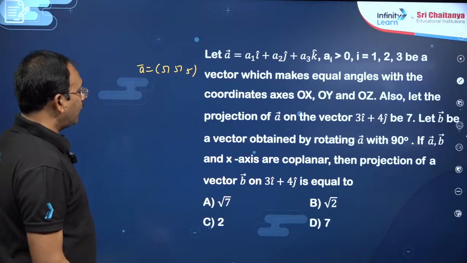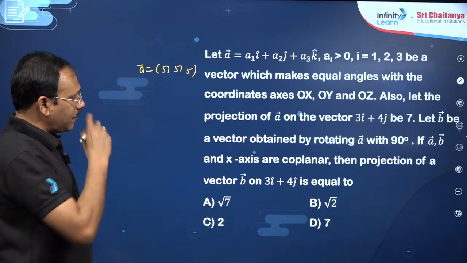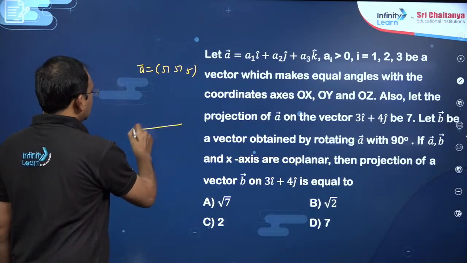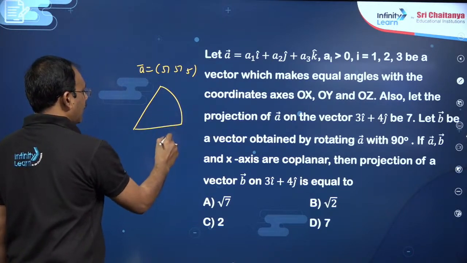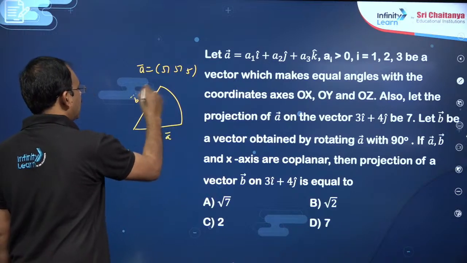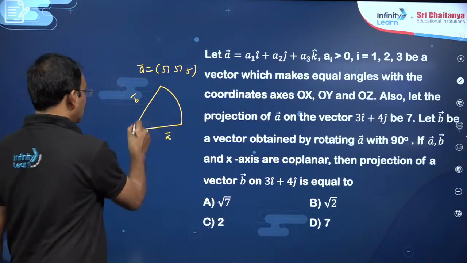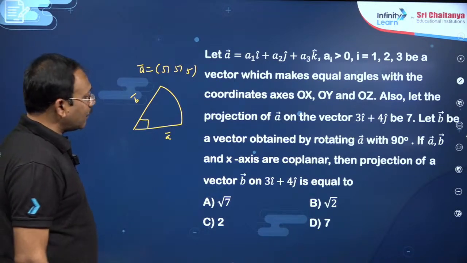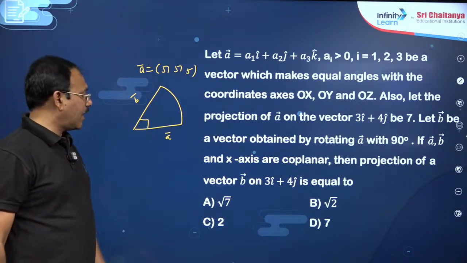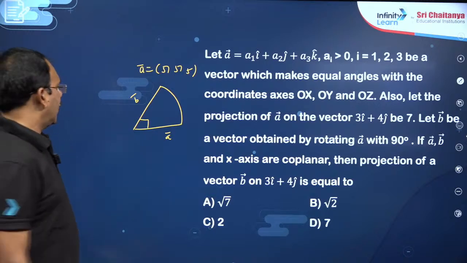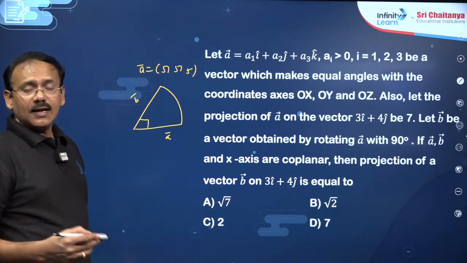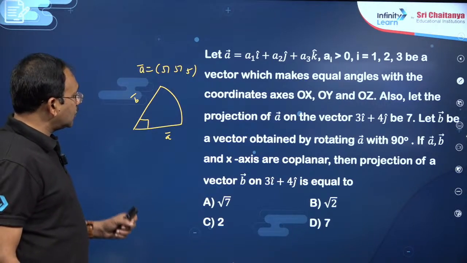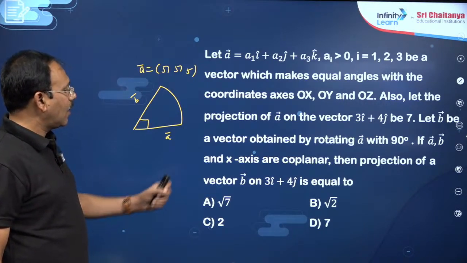Now he said that B bar is a vector obtained by rotating A bar with 90 degrees. That means B bar and A bar have the same magnitude, and the angle between them is 90 degrees. So that is a point. And another point is that A bar, B bar, x axis are coplanar. For the x axis, one of the vectors you can take is (1, 0, 0), my dear friends.